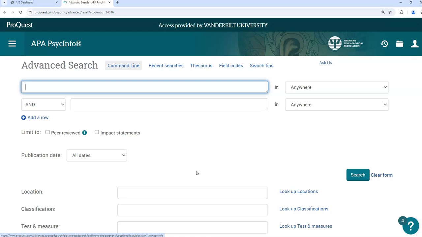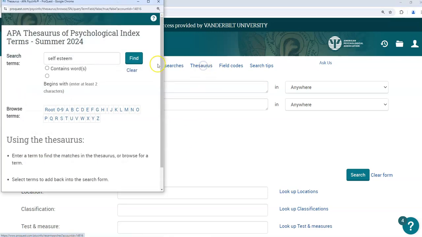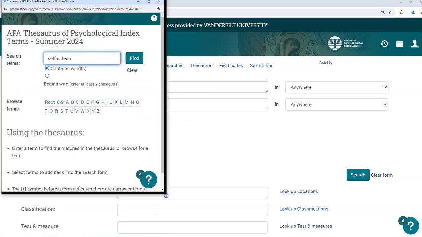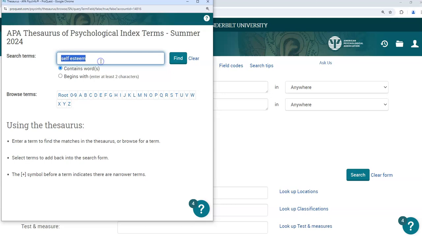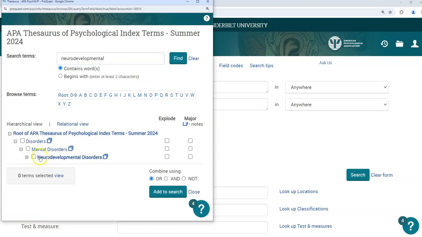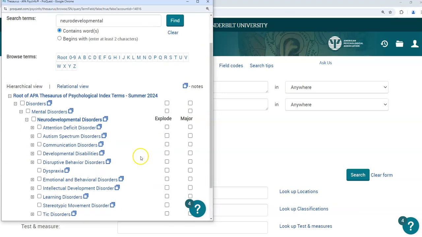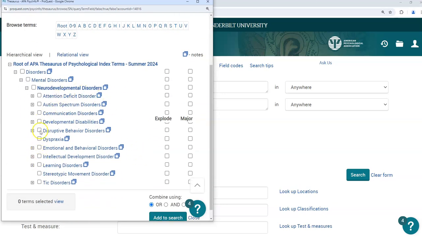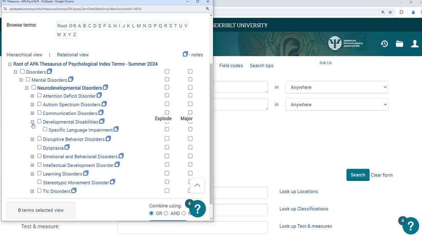Here you wish to cover a large population, various conditions, and to cast a wide net, and again PsycINFO to the rescue. If we go to the thesaurus and look under the term neurodevelopmental disorders, you'll see that it has many subterms, and many of them have their own subterms.